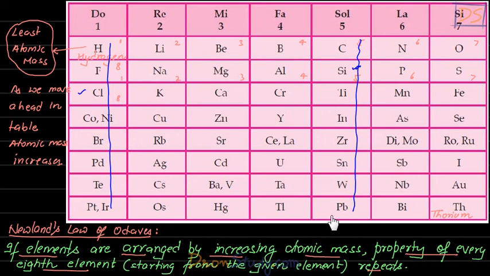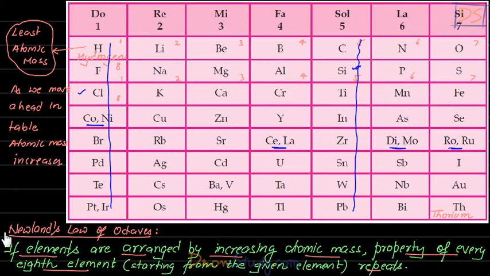Okay, students. So I hope you are understanding what I'm teaching you, students. But students, I'm sure that there is one thing about this table that must be confusing you. See, students, in this box there are two elements. Similarly, in this box there are two elements, and in these boxes as well. So you must be thinking, what's going on here? Why are there two elements in these boxes? So students, let me tell you why it is so.